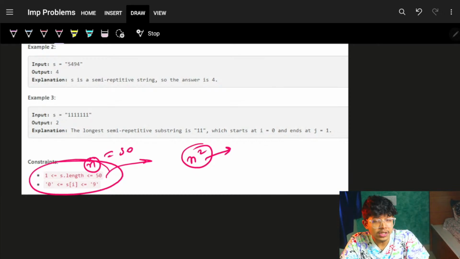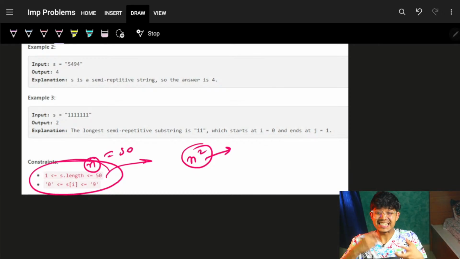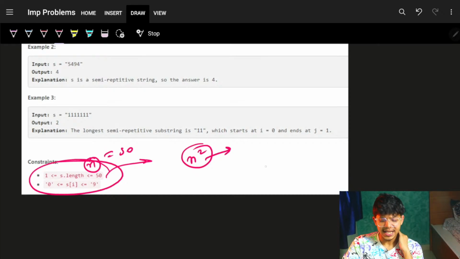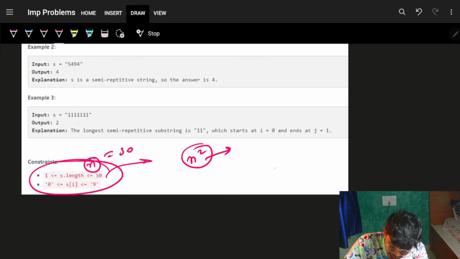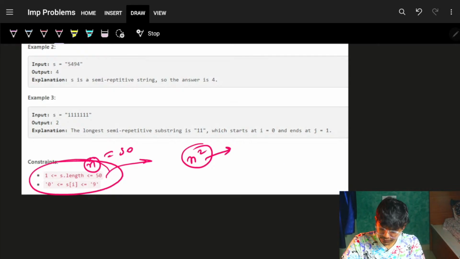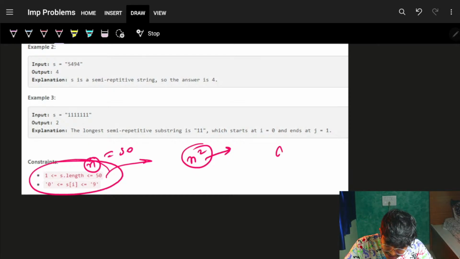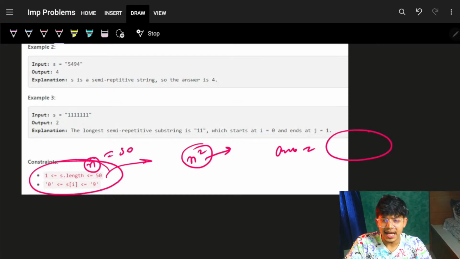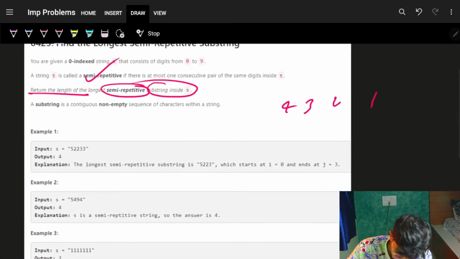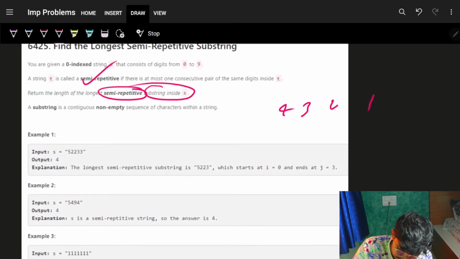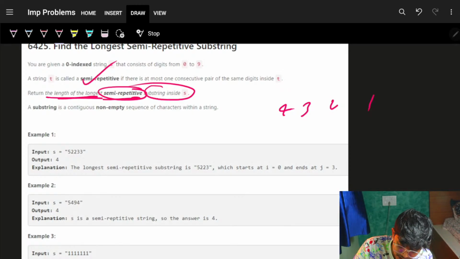consecutive same letter count as 0 or 1, which means the consecutive same letter count should be at most 1. If it is the case, just simply update your maximum answer, which is the maximum length, because you want the length of the longest semi-repetitive substring.